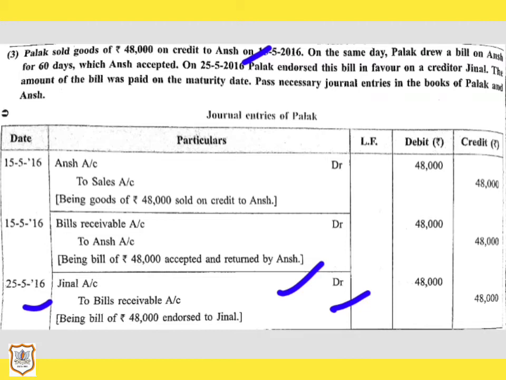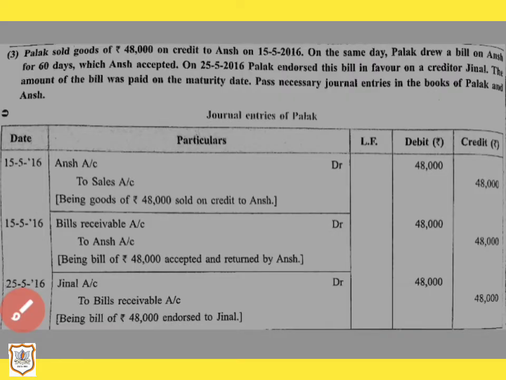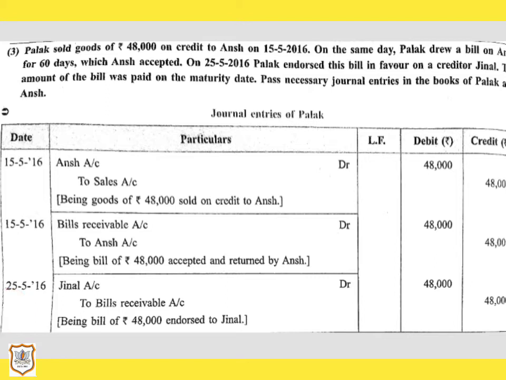Now let us understand the meaning of bill endorsed. See, when the holder of a bill transfers the bill to a third party, the bill is said to have been endorsed or negotiated. The term endorsement means the transfer of a bill of exchange to another person.